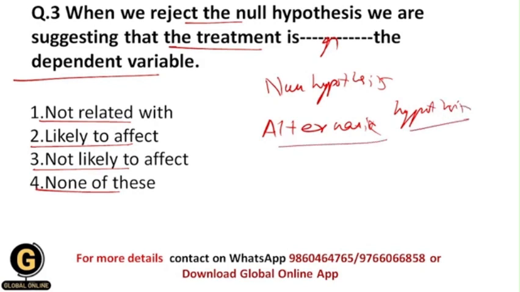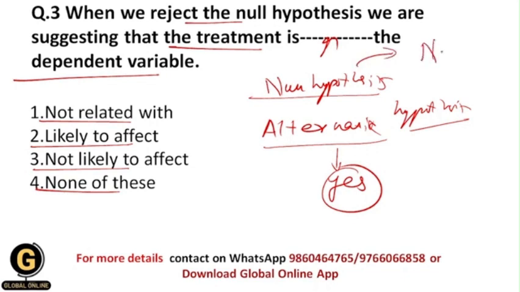In the alternative hypothesis we predict that there is a relationship between the two variables, but in the null hypothesis we predict that there is no relationship between the two variables under study. Whenever we reject the null hypothesis, we automatically accept the alternative hypothesis. So ultimately we accept that there is a relationship between the two variables, which means the treatment is likely to affect the dependent variable.